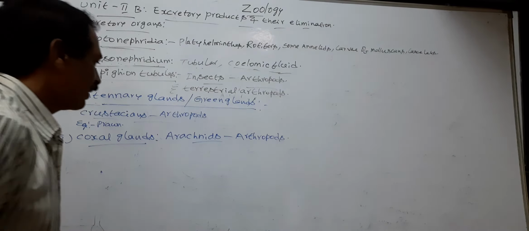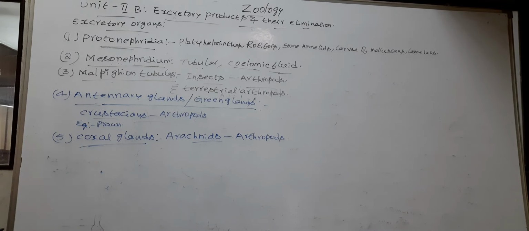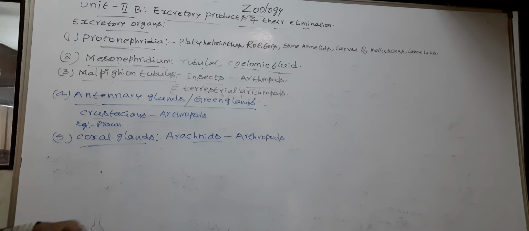The coxal glands open out at the bases of coxa of the walking legs.